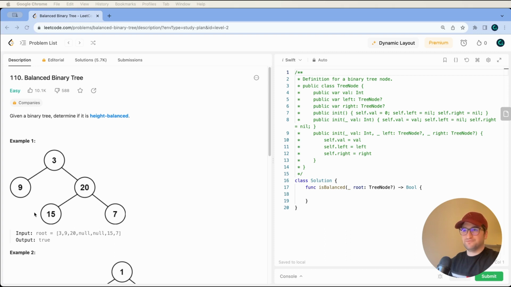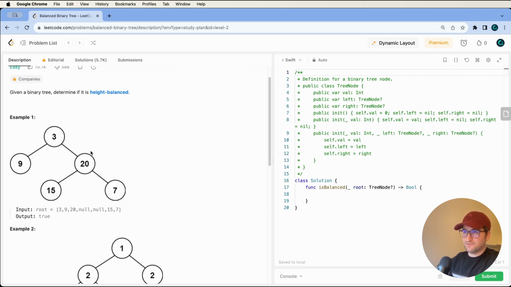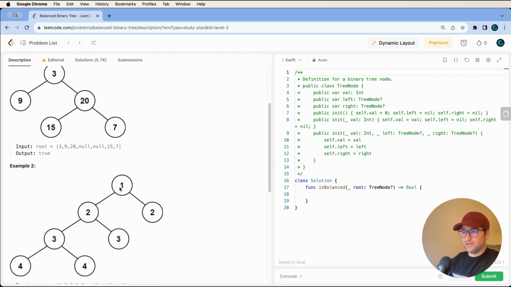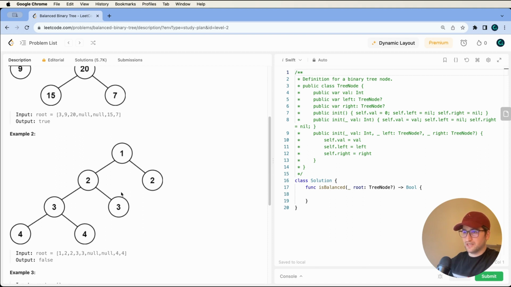Balanced binary tree. Given a binary tree, determine if it's height balanced or not. If you look at the definition, a height balanced binary tree is a binary tree in which the depths of the two subtrees of every node never differ by more than one. If you look at example number 1, we should return true because for each and every node in this tree, the depths of the subtrees never differ by more than 1. But here for node 1, the difference is more than 1, so we should return false.